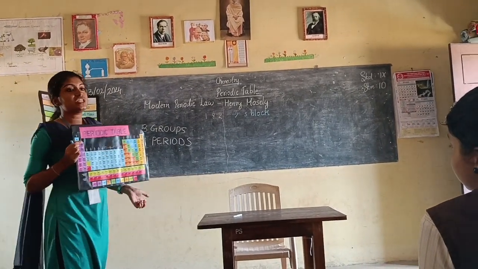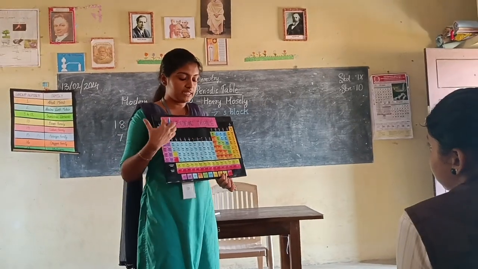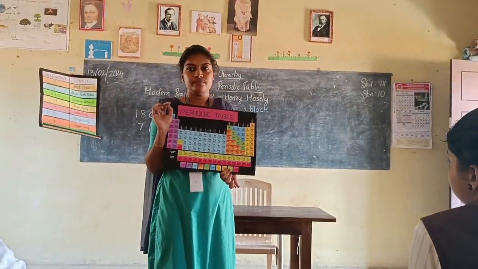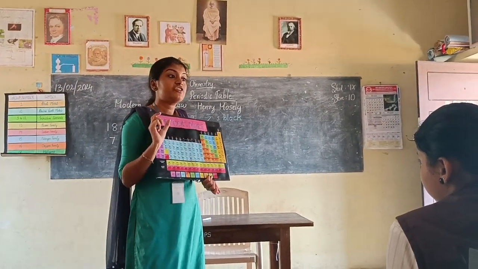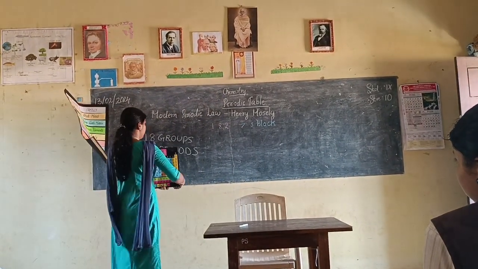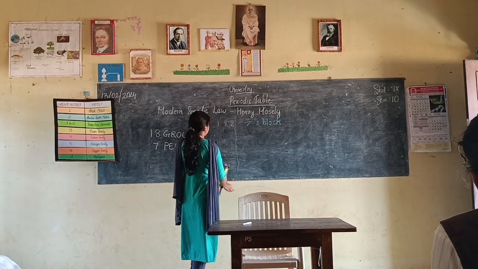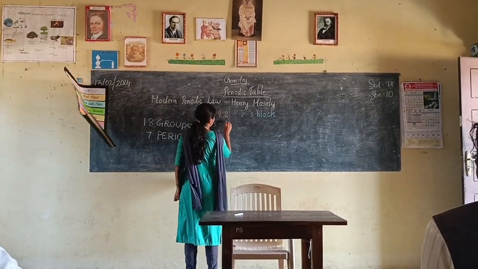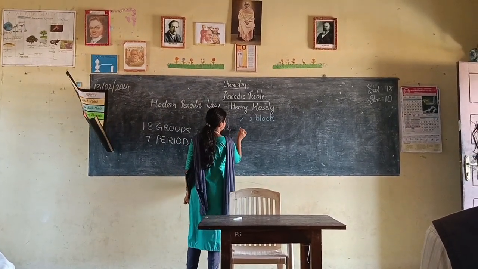These transition elements form colored compounds. They are metals and they are colored. So the colored compounds are transition elements.